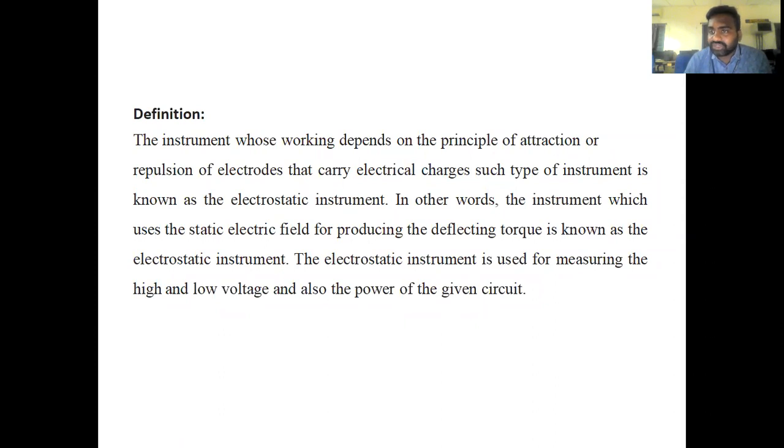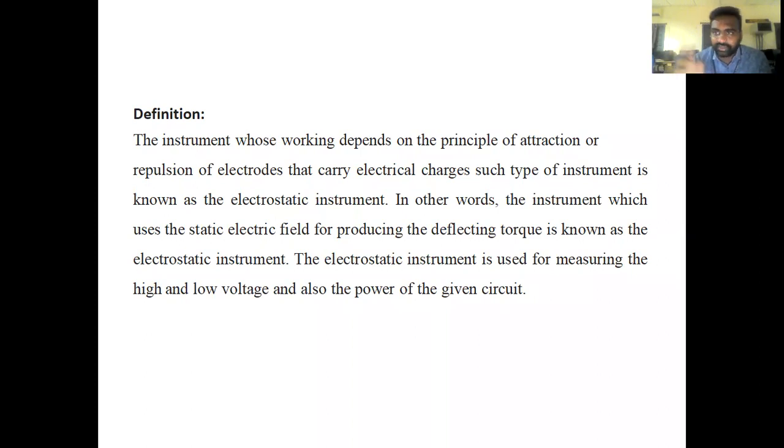In the PMMC instrument, we used a strong magnetic flux created by permanent magnets. In the MI instruments, we used electromagnets to create the magnetic flux. In the PMMC and MI instruments, in order to create the deflection torque, we used a magnetic field.